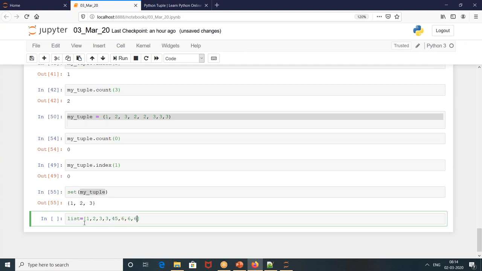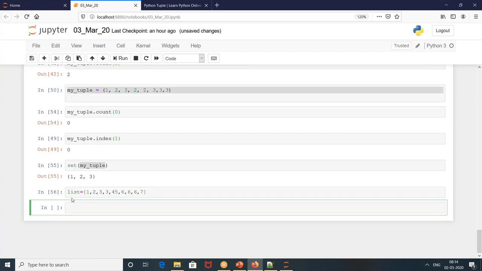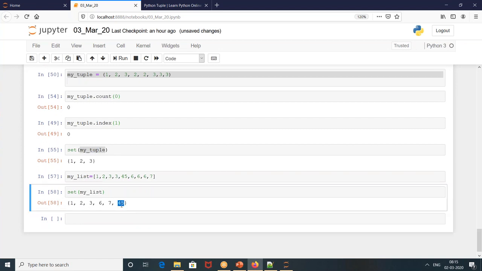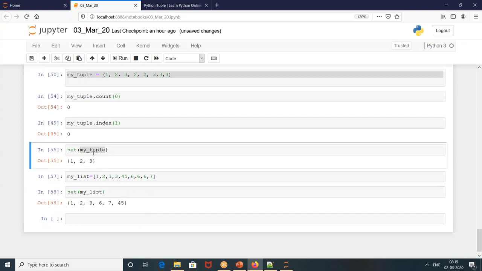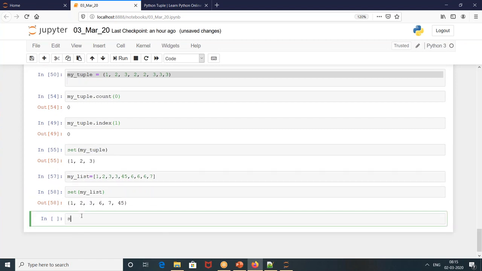No, probably not. Let's see. You would never store anything as list because list is a default name, but I made a mistake. No, I shouldn't do it. My list. Okay, set of my list. It works. How to define and distinguish a set? The answer is 1, 2, 3. You write anything.